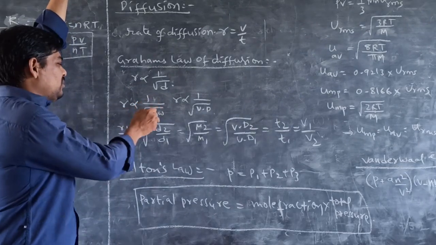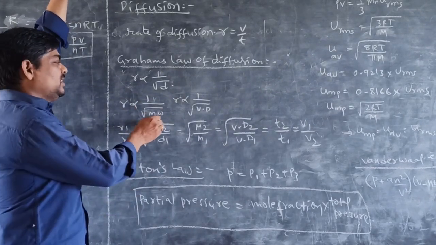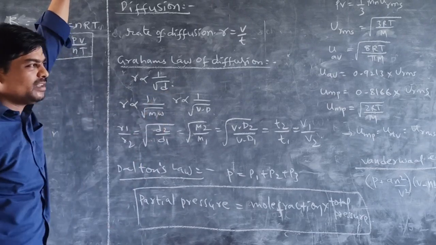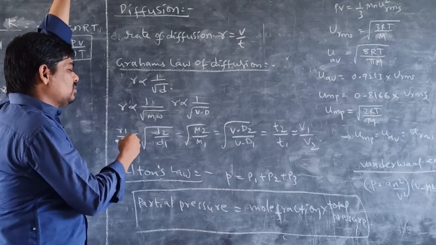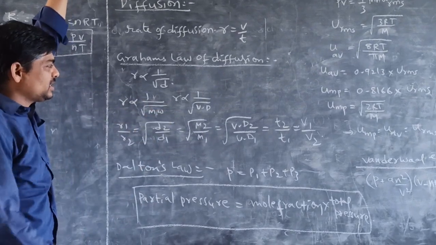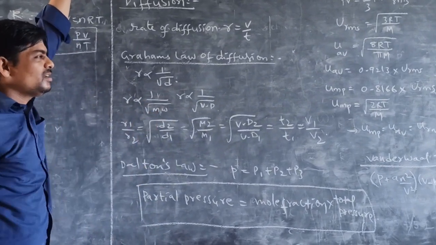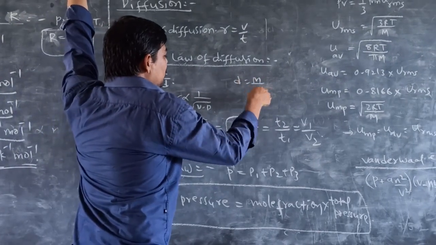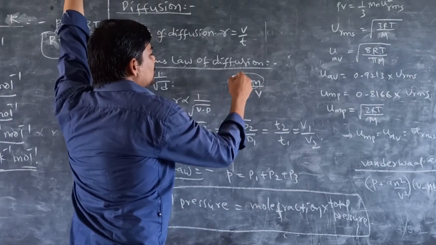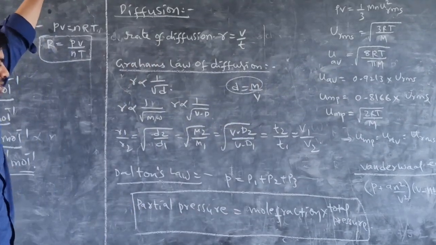Here, R is inversely proportional to molecular weight, since density and molecular weight are directly proportional. D is equal to density, equal to mass by volume. So density is directly proportional to molecular weight and mass.